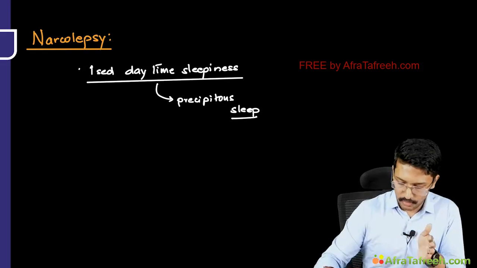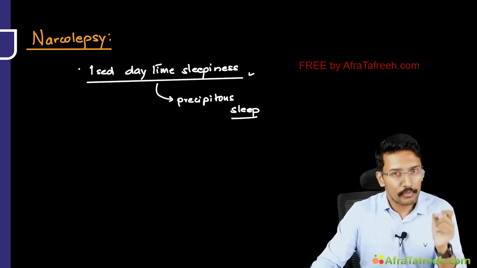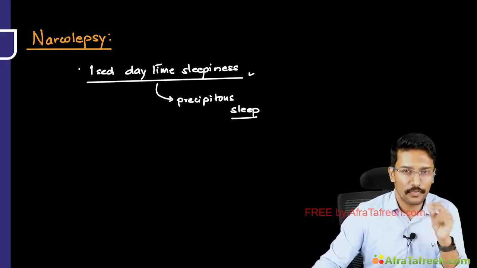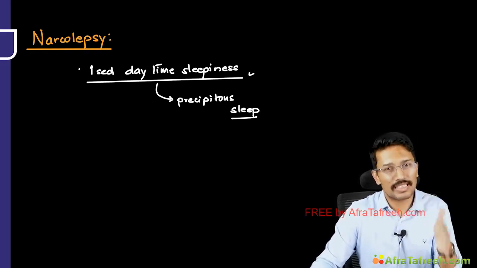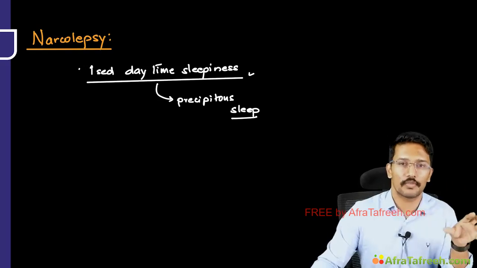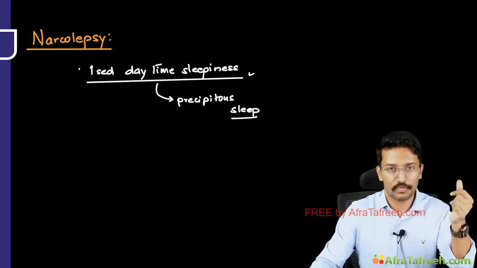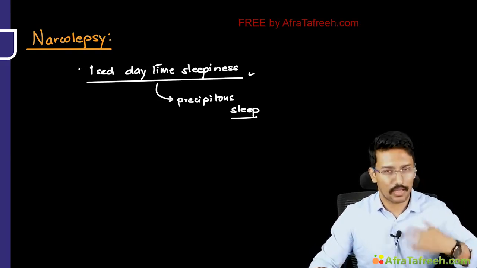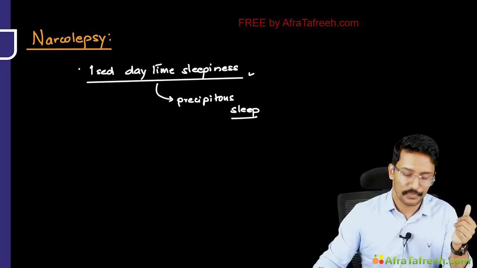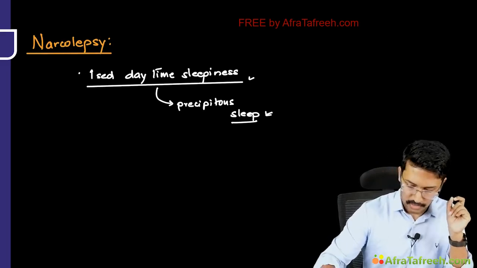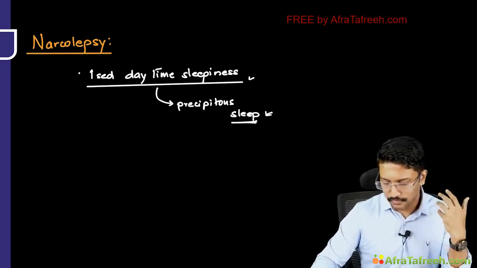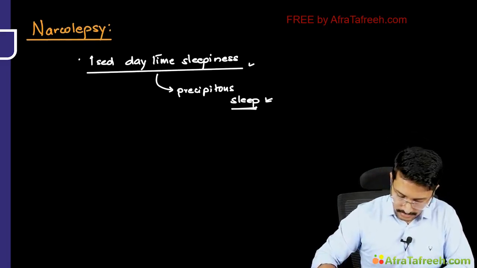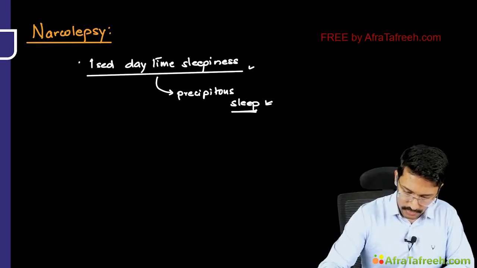But patients with narcolepsy, they will not be able to maintain that wakefulness, right? Once they feel sleepy, they will slip into sleep regardless of the social situation. You may be talking to someone, you can just fall asleep like that, or you may be in the middle of literally driving or giving a lecture and you can fall asleep there. That is one of the key points here, the precipitous appearance of sleep, or precipitously they are falling asleep. Okay, that is one thing that we need to know about narcolepsy.